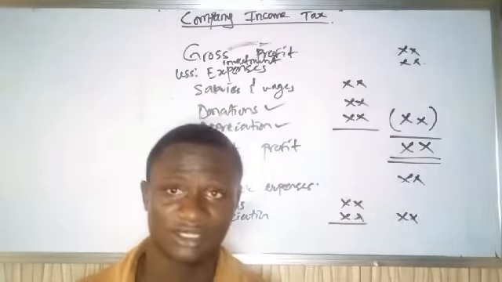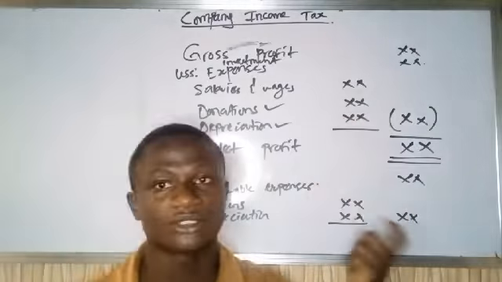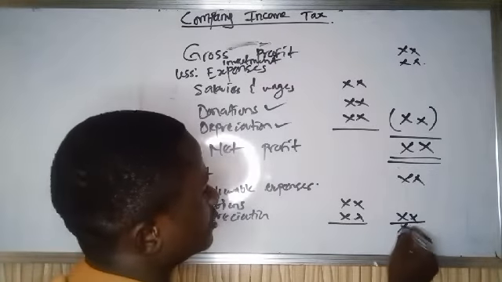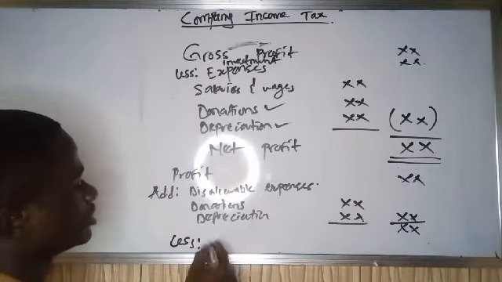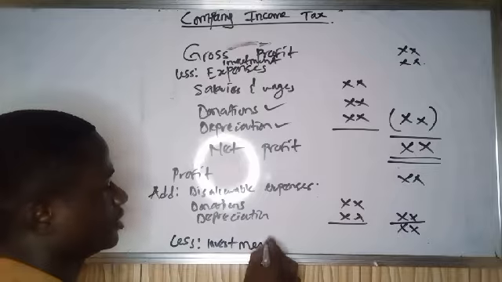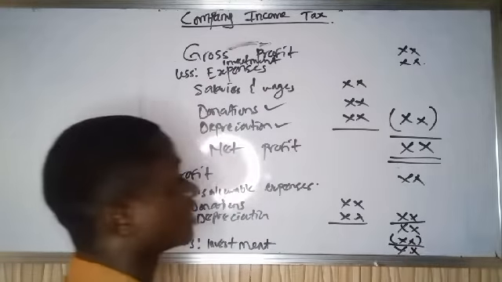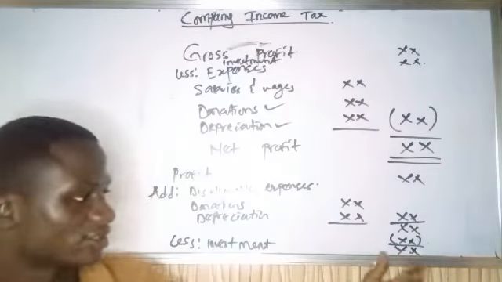It will increase the profits, and they are not to be taxed. So you less non-taxable income, which is investments. I hope you are following. Then whatever you now get is your taxable income.